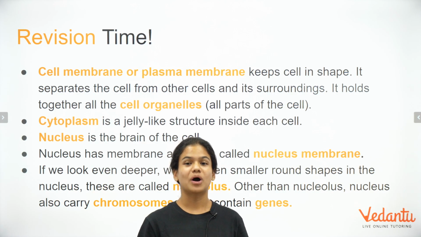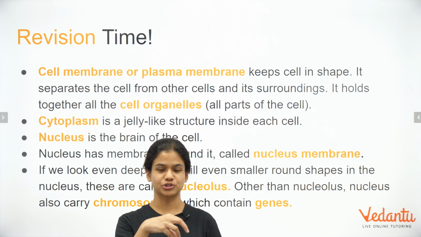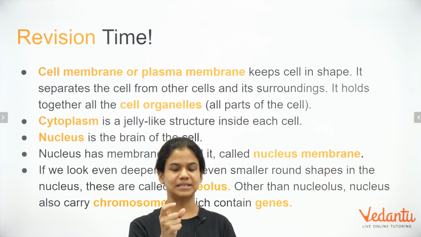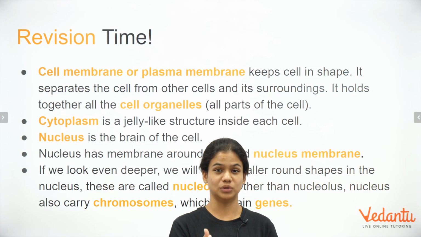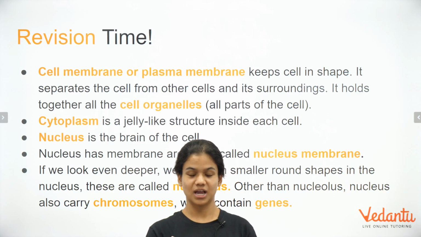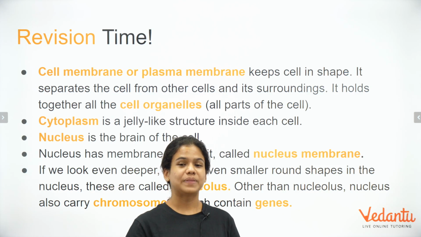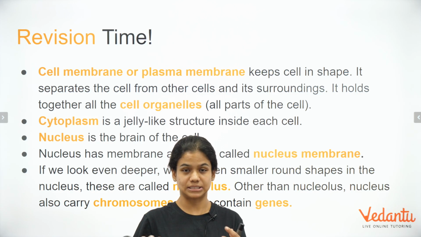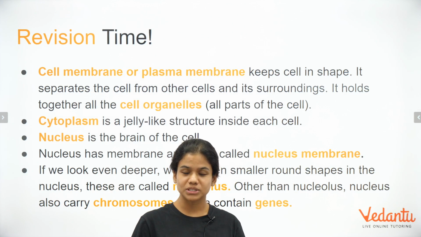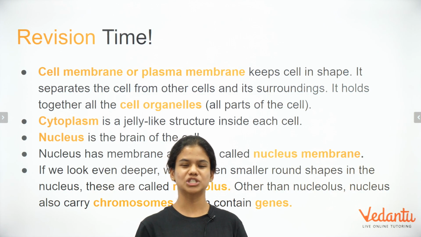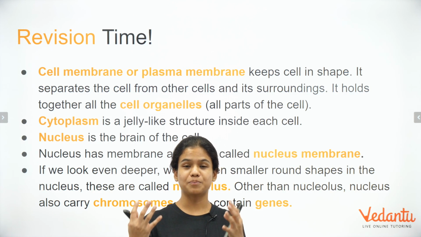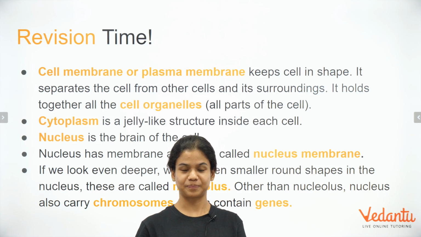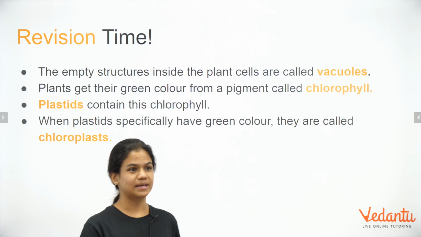Perfect. Now again, if you look using a microscope in a nucleus, we'll see a small round structure, right? This is called the nucleolus. Now other than the nucleolus, the nucleus also contains very important information about heredity, right? It contains chromosomes, which contain genes, which are very important for hereditary characters to be passed on from one generation to another. Alright, let's look at the next one.